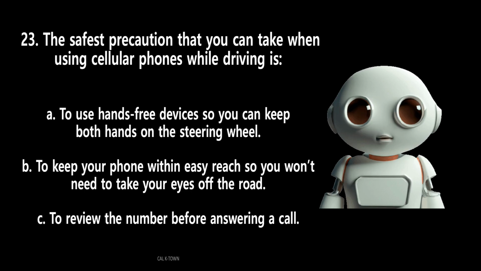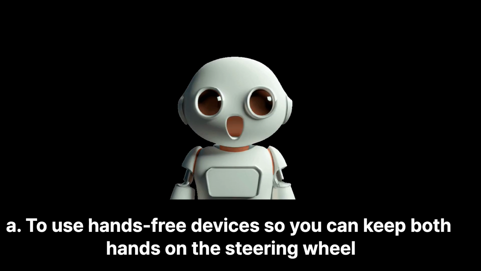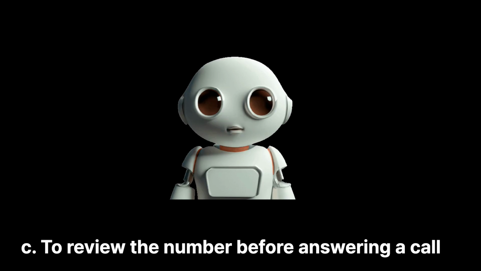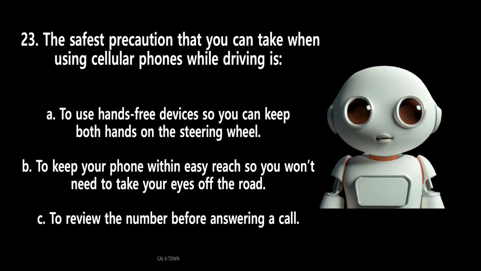23. The safest precaution that you can take when using cellular phones while driving is A. To use hands-free devices so you can keep both hands on the steering wheel. B. To keep your phone within easy reach so you won't need to take your eyes off the road. C. To review the number before answering a call.